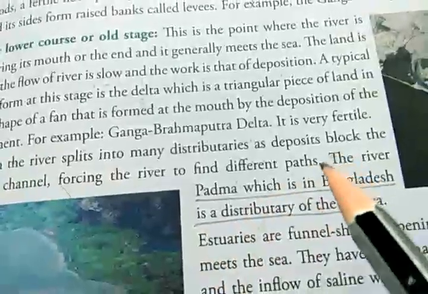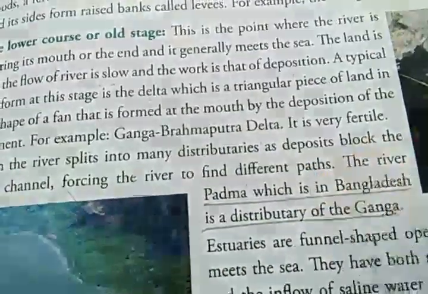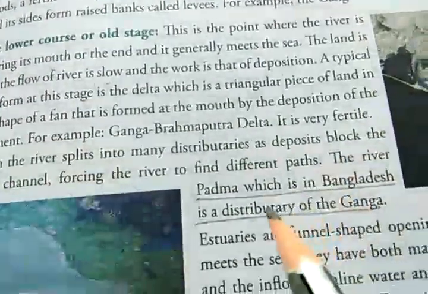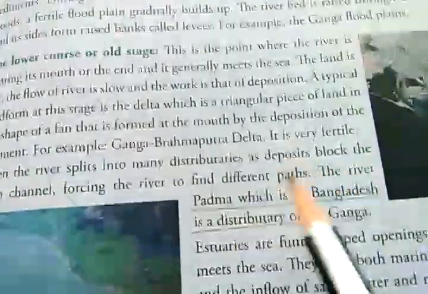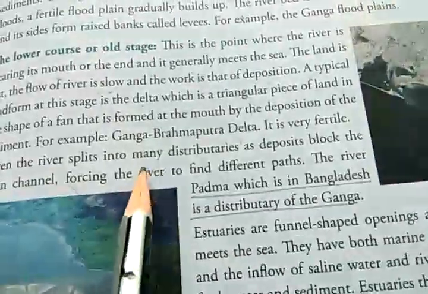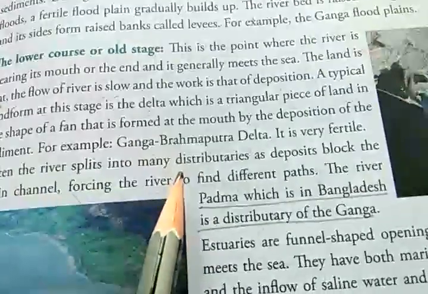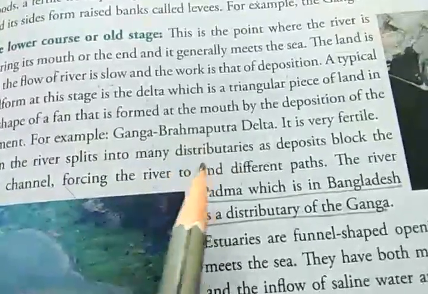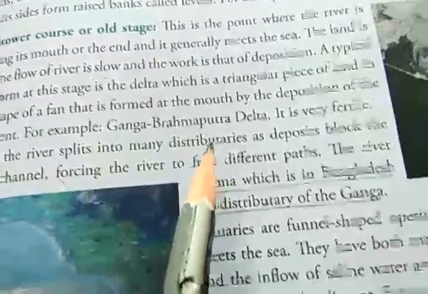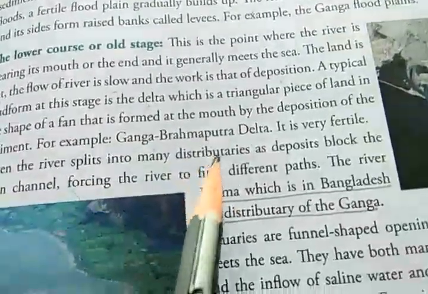When the flow is blocked, the river breaks into various branches. Those branches are called distributaries.